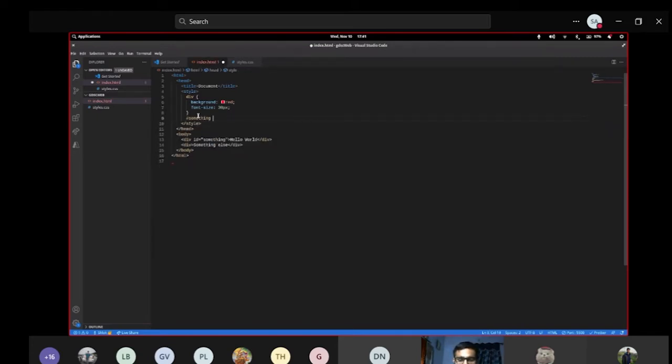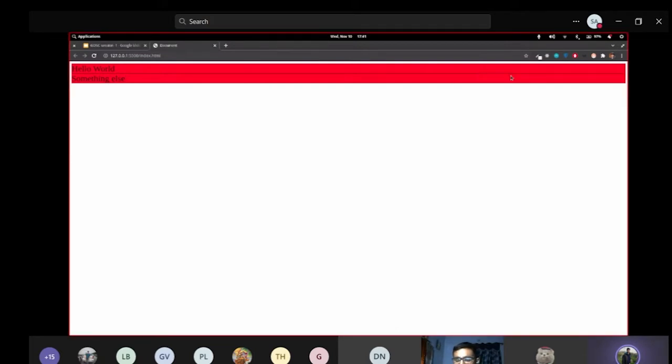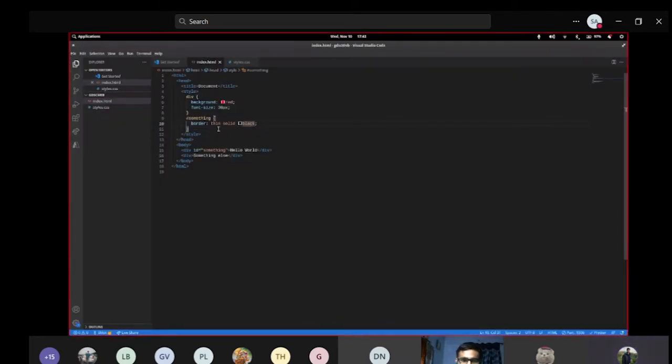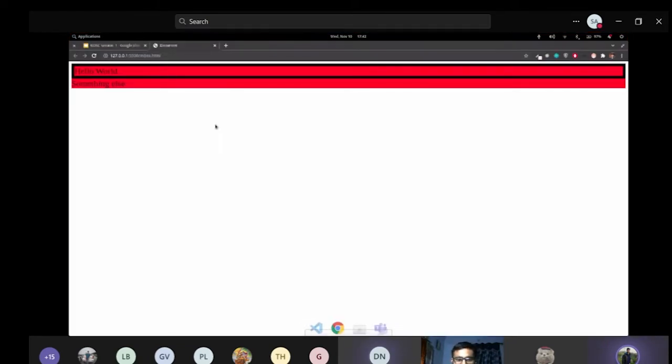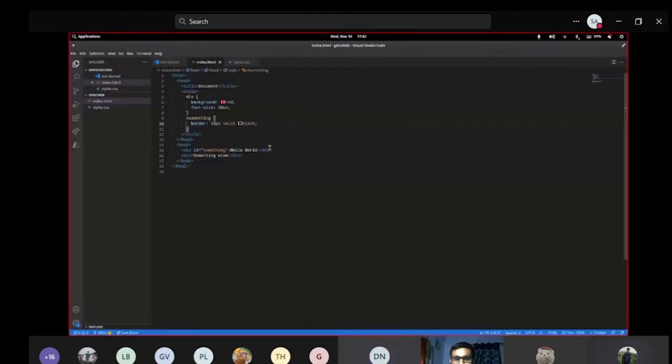Right? This is an ID element. That's why I'm using a hashtag and then the name which I wrote here. And then I'll give a border a thin, solid, black line. Since I wrote thin, let me increase the width of this line. I'll make it 10 pixels broad. And you can see the first element is getting some border applied, right? That is it, a basic styling thing, and that is how we achieve it.